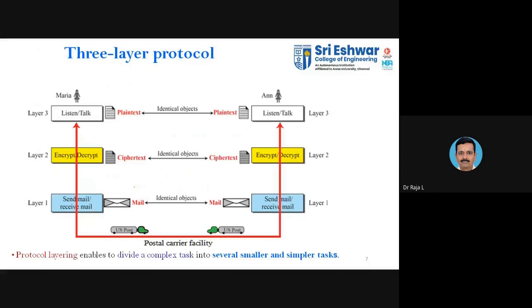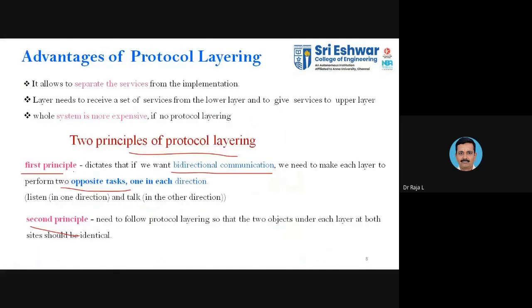That is what we are seeing in the diagram. You can see you have a bidirectional arrow. After being sent, it will be returning back. So whatever you encrypt here, it has to be decrypted here. That is the concept that we normally follow with the top-down and bottom-up approach. So that is the case with the first principle: listen in one direction and talk in the other direction.